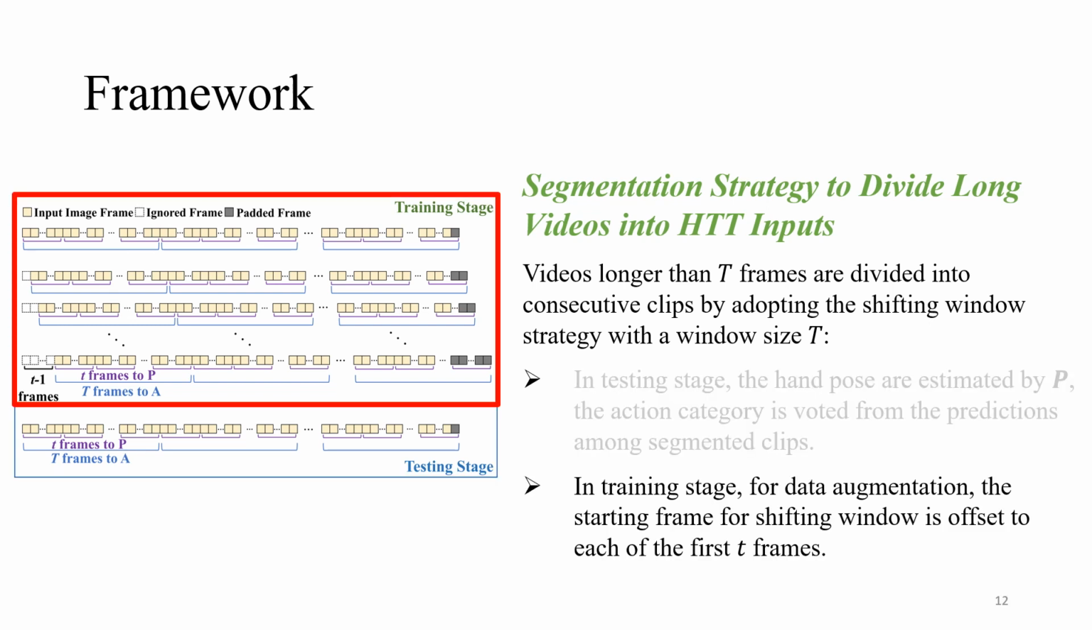Moreover, in the training stage, for data augmentation, we offset the starting frame to each of the first T frames, where T corresponds to the time span leveraged by the pose block. This ensures that both the pose block and action block consume different augmented data generated from the same sequence, and avoids feeding duplicated inputs to the pose block.